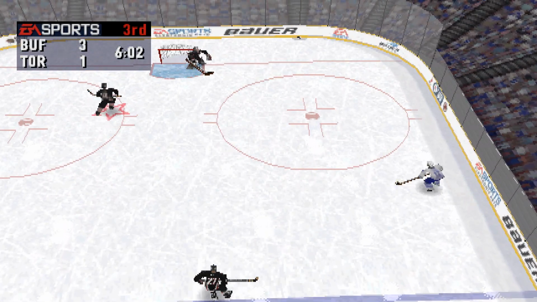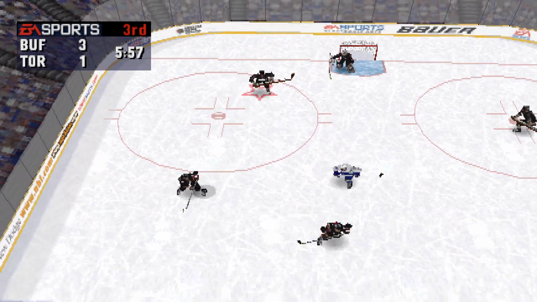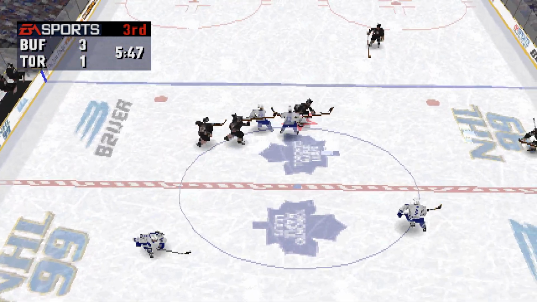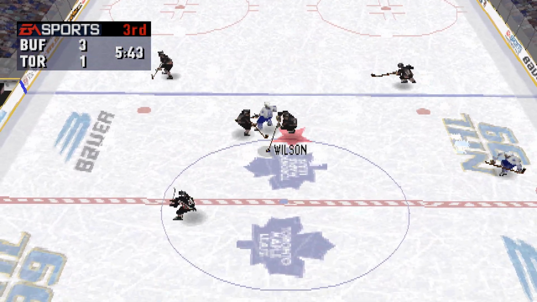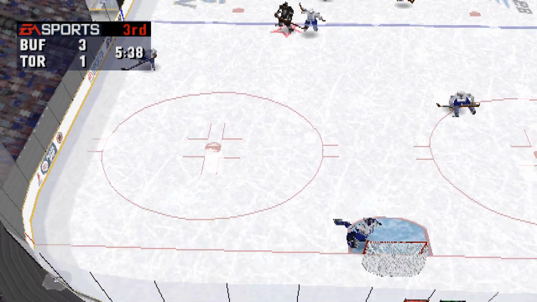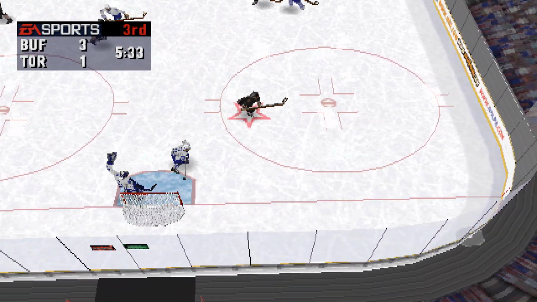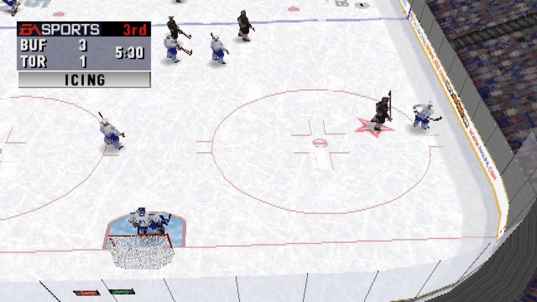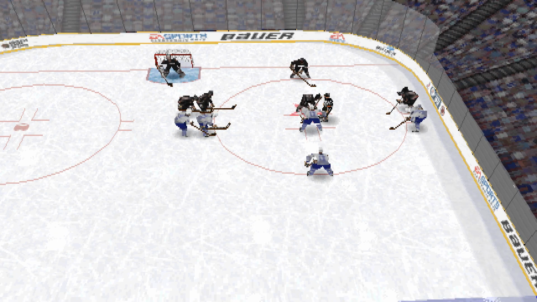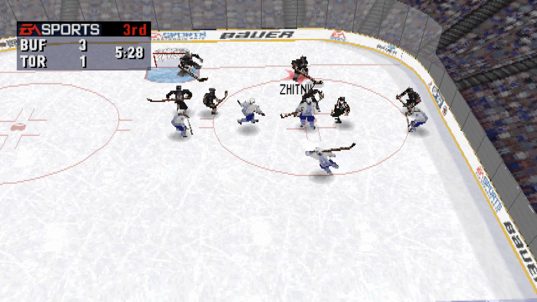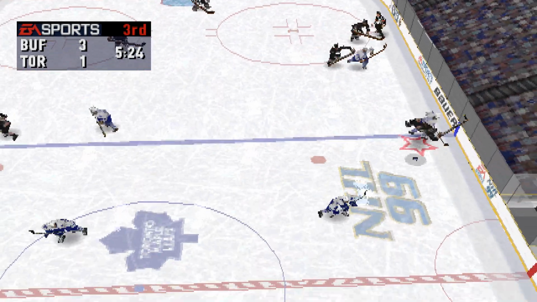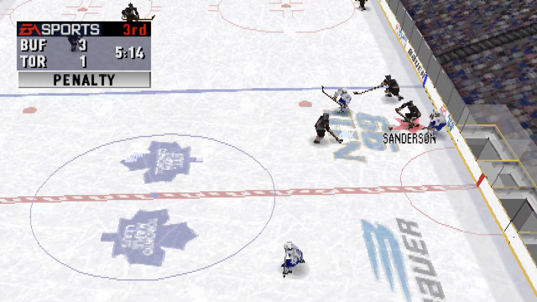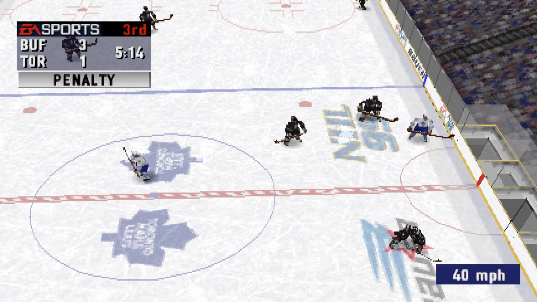The Maple Leafs will change on the fly. Wilson ahead to Odette. Schneider knocks down Pekka. Pekka moves it into the middle. Buffalo really needs to get another line out on the ice. Sullivan touches up for the icing call. Toronto has a fresh line on the ice. He's nailed by Berezin. The Maple Leafs change up their lines. The puck's knocked loose by Sanderson.